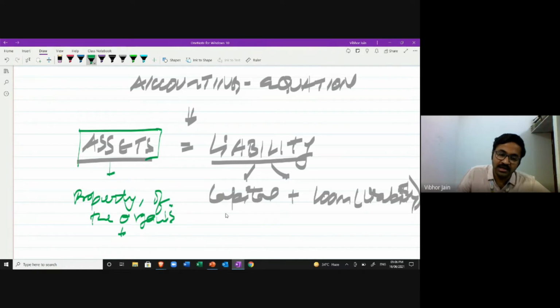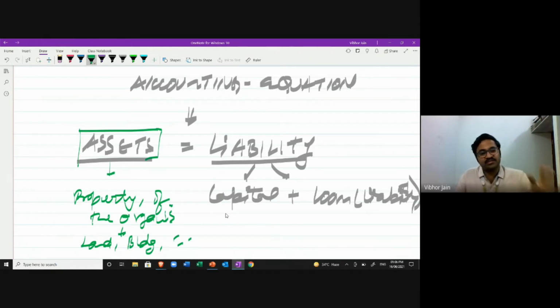For example, land, building, plant and machinery, debtors, creditors, cash, bank balance, all these things are the assets of the company. And liability means the burden that we have, and it also means what we have to pay to someone else.